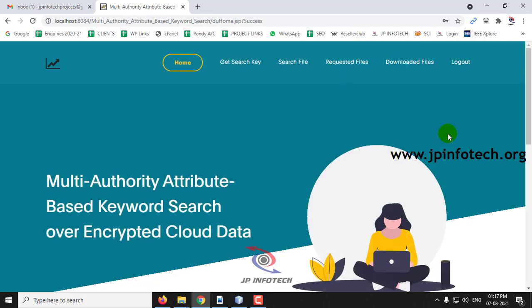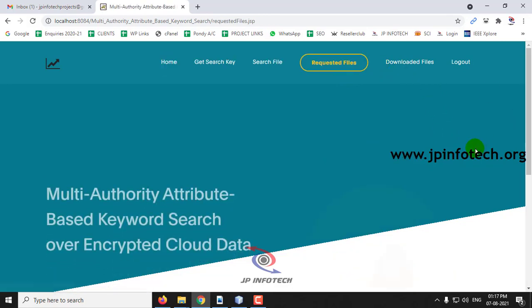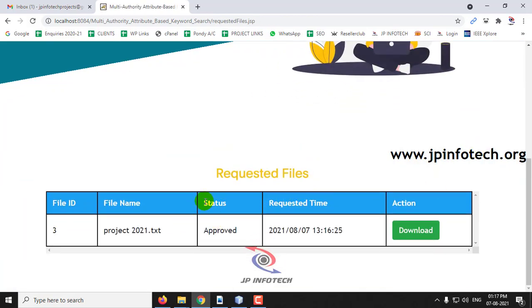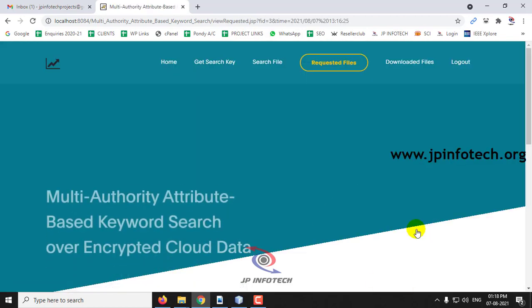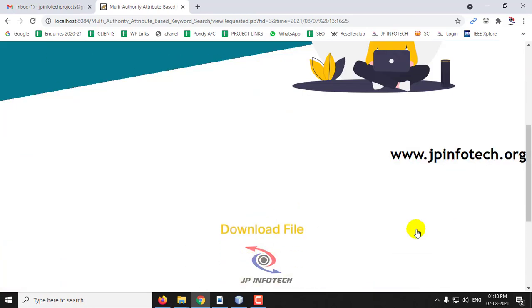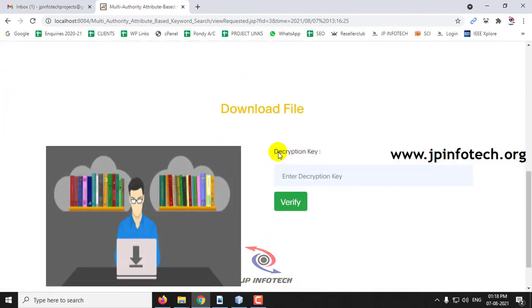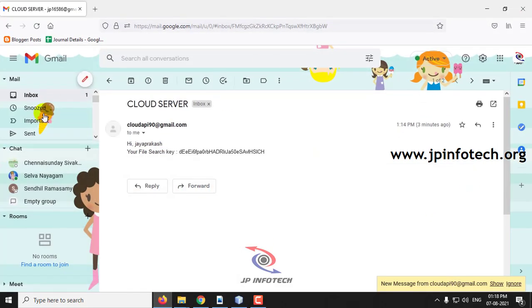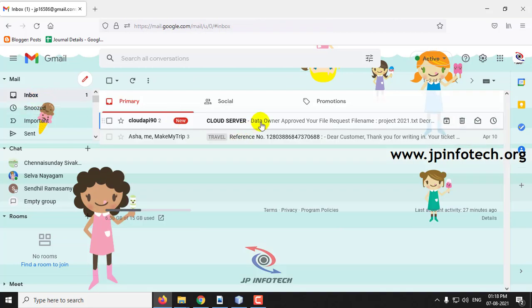And once after entering the login credentials for the data user part, now go to the requested files. So here you can see earlier it was in waiting stage, now you can see it has been approved. And now click the download button. Now it will ask for the decryption key, and you need to enter it. As this decryption key will also be received through the email, go to your mail. There you can see the new mail has been received.